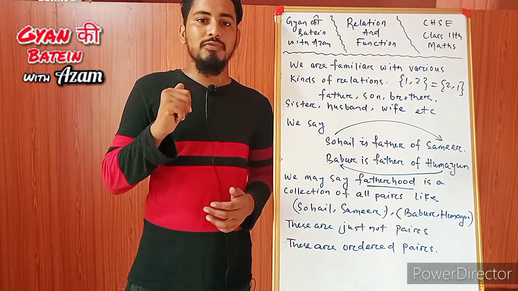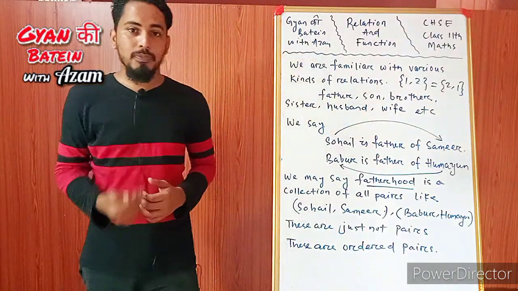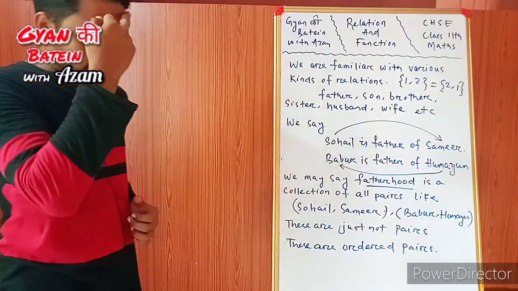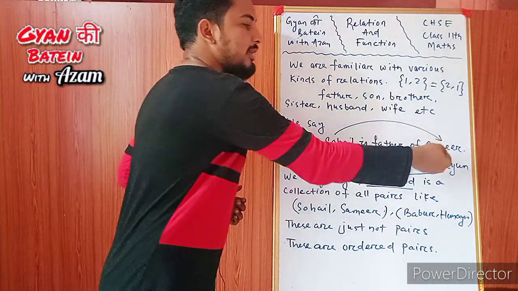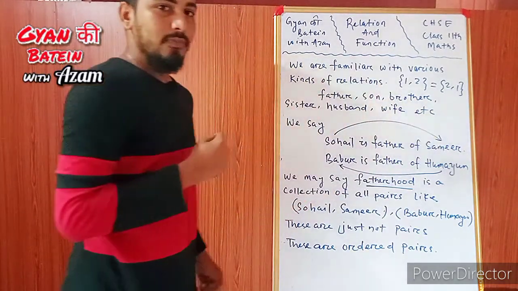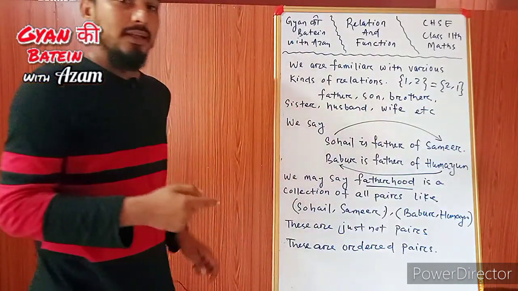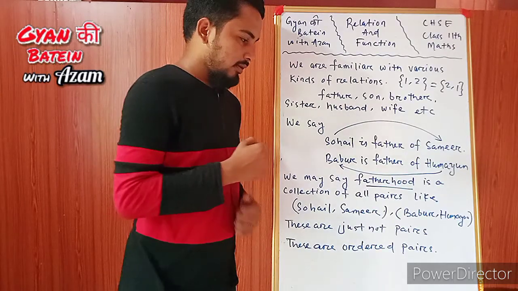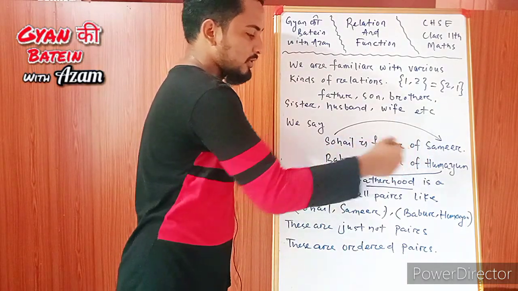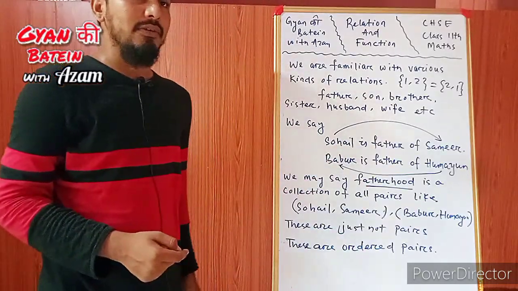In these kinds of relations, for example, if you say that Sohail is father of Samir, and Babar is father of Humayun, in this case you cannot interchange the names. If you say Sohail is father of Samir and if you say Samir is father of Sohail, then the meaning will be changed. If you say Humayun is father of Babar, then the meaning will be changed.